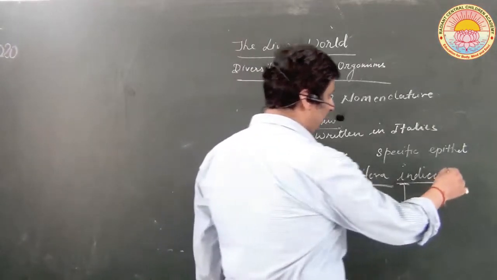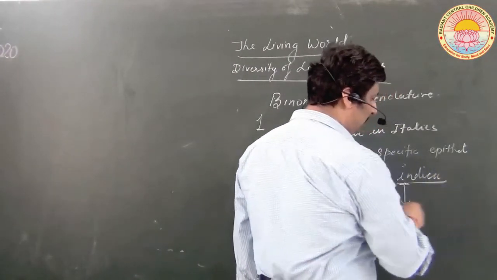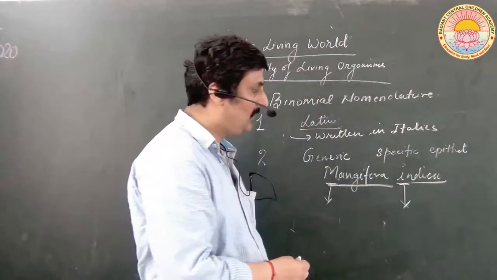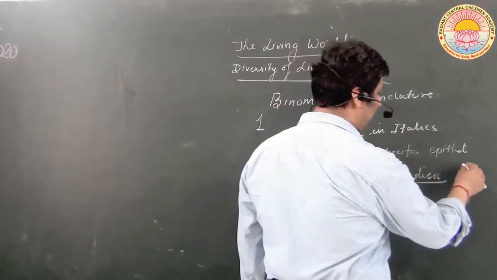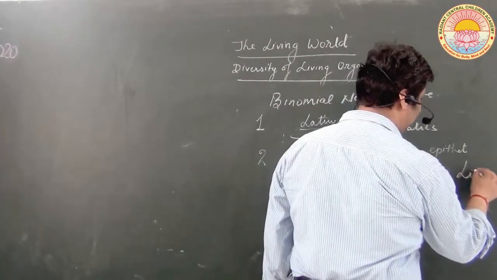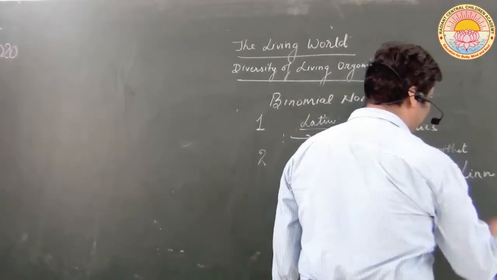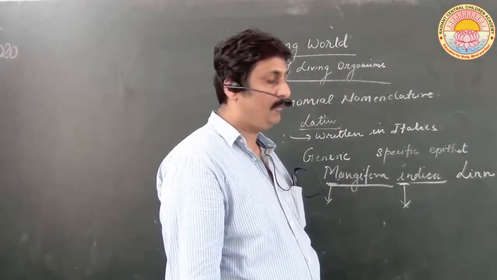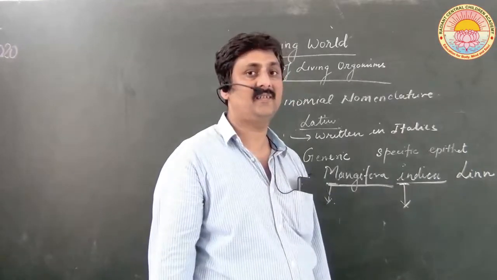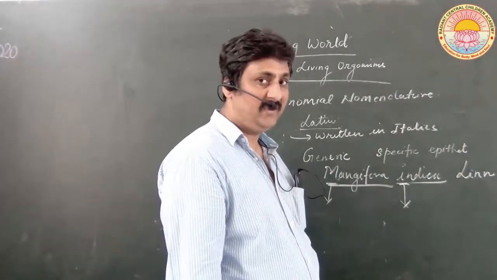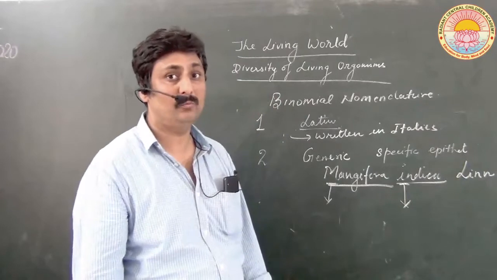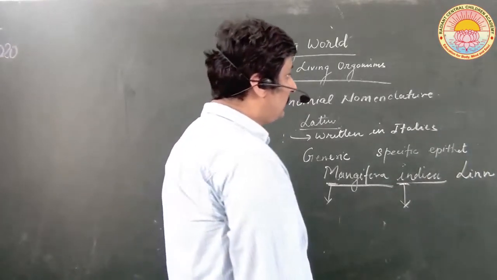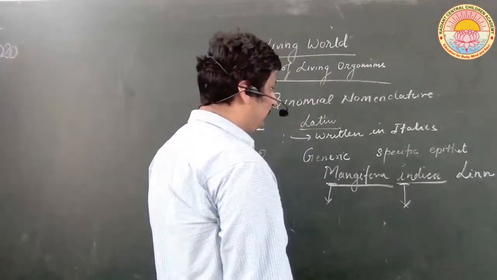And you can write the name of the person who has discovered Mangifera indica, the mango plant, after the specific epithet in an abbreviated form. For example, I am writing LINN after the specific epithet, which denotes that Carolus Linnaeus has discovered it. So these are the rules of binomial nomenclature. Now, let us study certain other things.